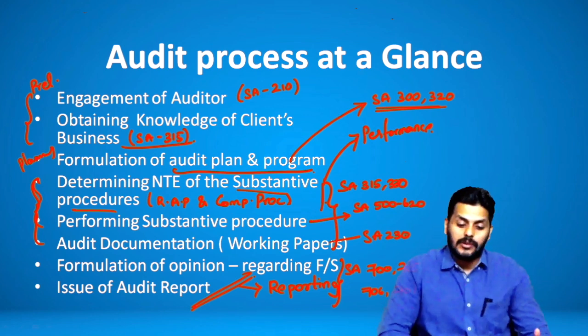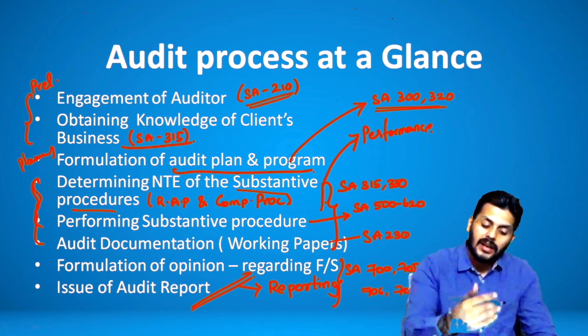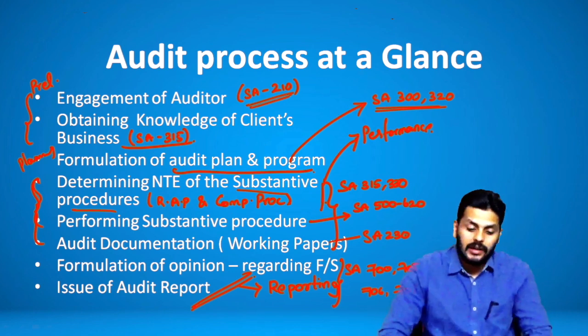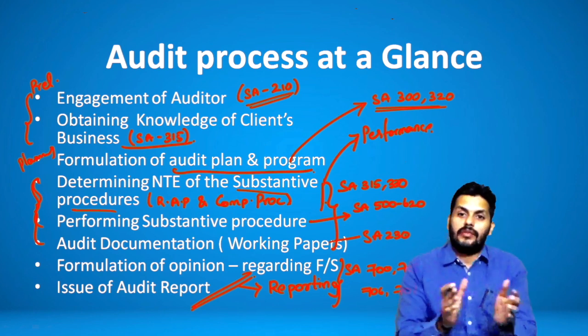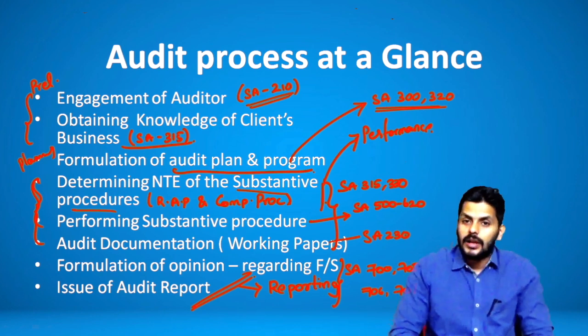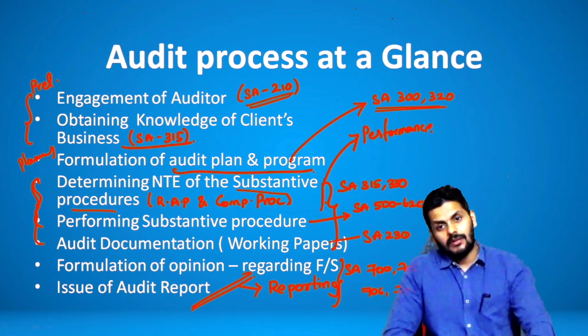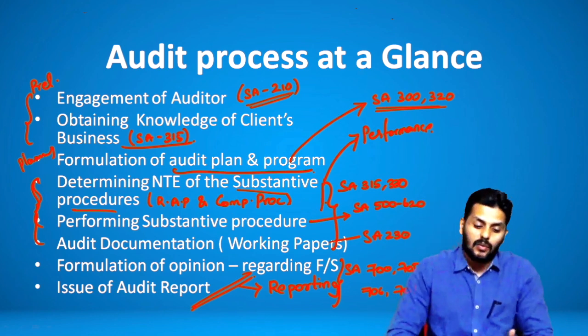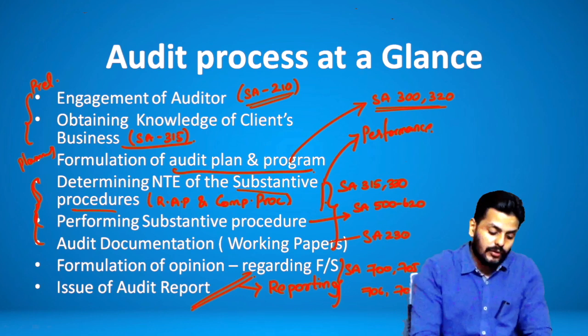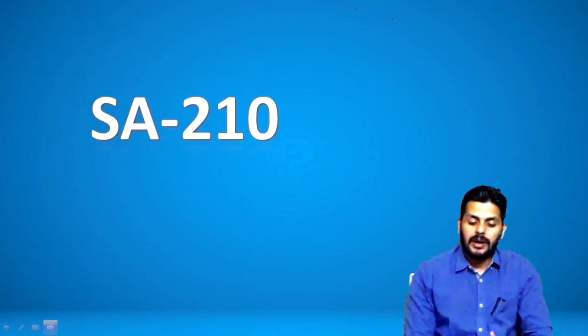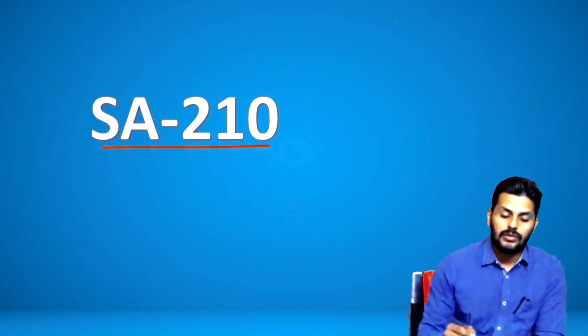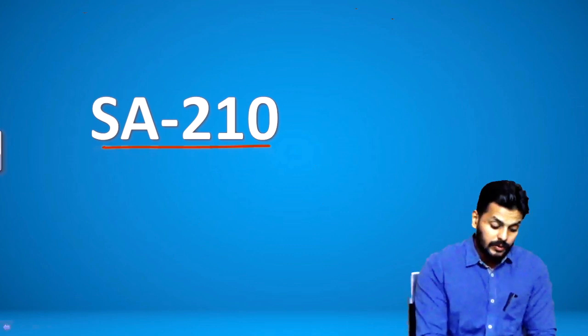So right from engagement of the auditor, that is from standard number 210, we have to go part by part and try and understand. So again, towards the end of the revision series, we will look back to see whether we have covered all these steps, right? So that is exactly what we will be dealing with. And of course, if I have to be very clear, we're going to start off with standard number 210. So once again, as part of understanding what we have done, standard number 210 is a kickstart for the entire story.